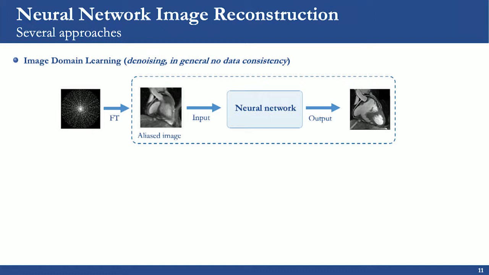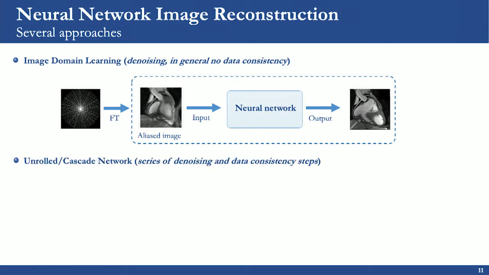There are several approaches that have been proposed for neural network image reconstruction. I will be talking about two of them today. The first one is image domain learning, and we can think of this one as performing only the denoising step of the iterative reconstruction I mentioned before, where we were alternating between denoising and data consistency. In general, this approach doesn't include a data consistency term. So we will have a neural network that will receive as an input an aliased image, that will have noise-like artifacts due to undersampling. And then the network will denoise that image to produce an output that has minimum remaining undersampling artifacts.